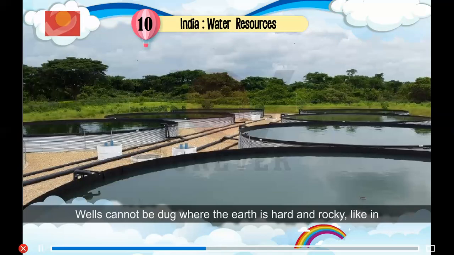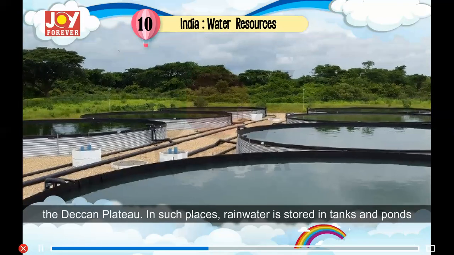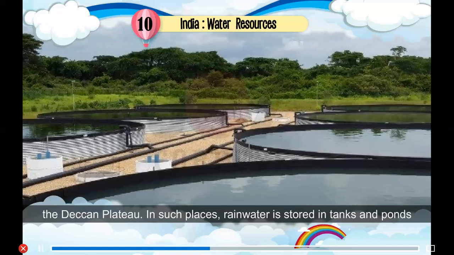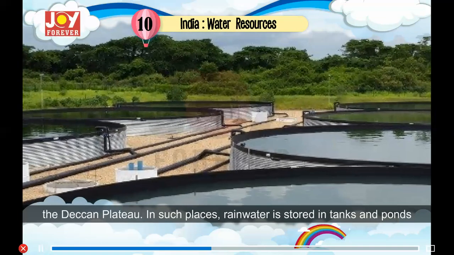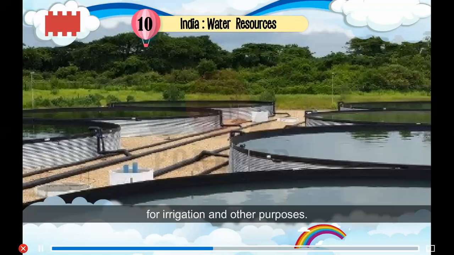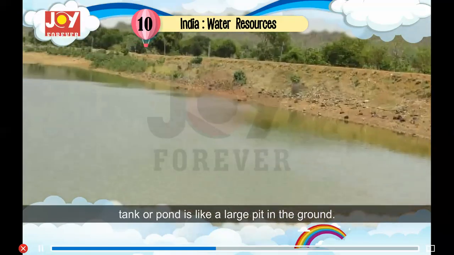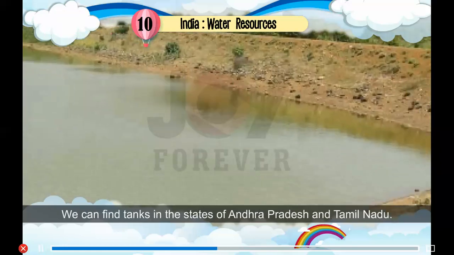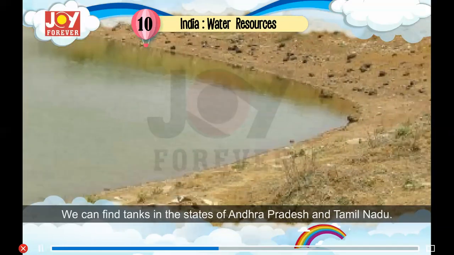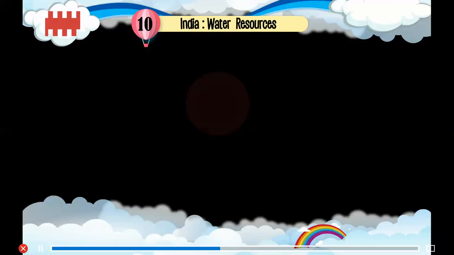Wells cannot be dug where the earth is hard and rocky, like in the Deccan Plateau. In such places, rainwater is stored in tanks and ponds for irrigation and other purposes. A tank or pond is like a large pit in the ground. We can find tanks in the states of Andhra Pradesh and Tamil Nadu.